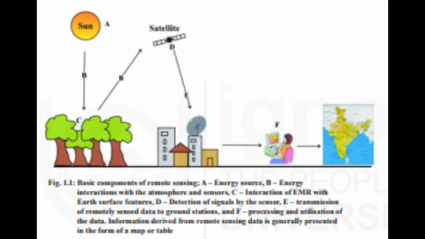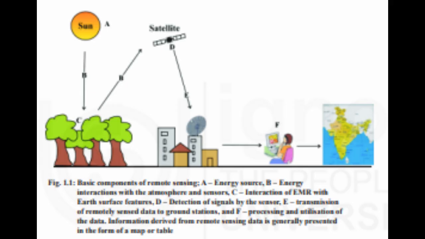There are several steps in a remote sensing system, as shown in Fig. 1.1. Look at the screen. Fig. 1.1. Basic components of remote sensing. A. Energy source. B. Energy interactions with the atmosphere and sensors. C. Interaction of EMR with Earth surface features. D. Detection of signals by the sensor. E. Transmission of remotely sensed data to ground stations, and F. Processing and utilization of the data. Information derived from remote sensing data is generally presented in the form of a map or table.